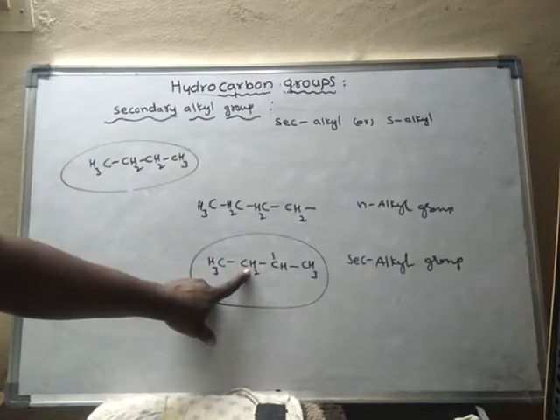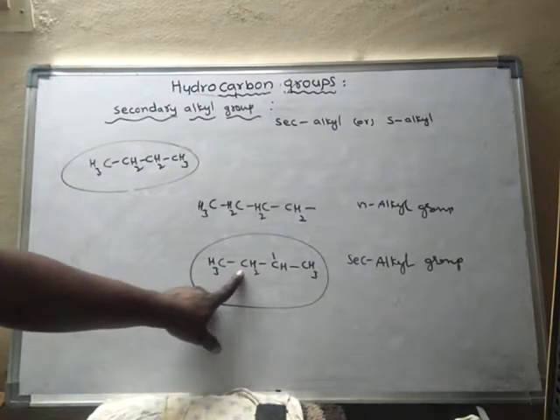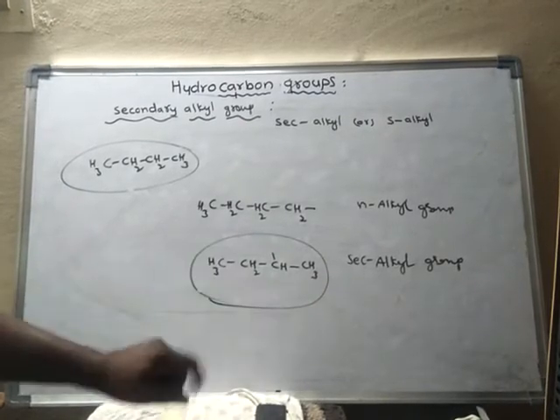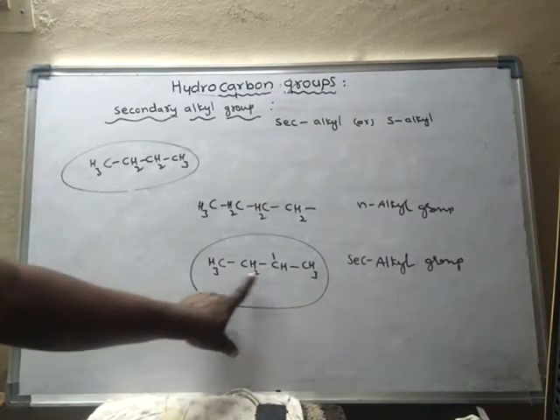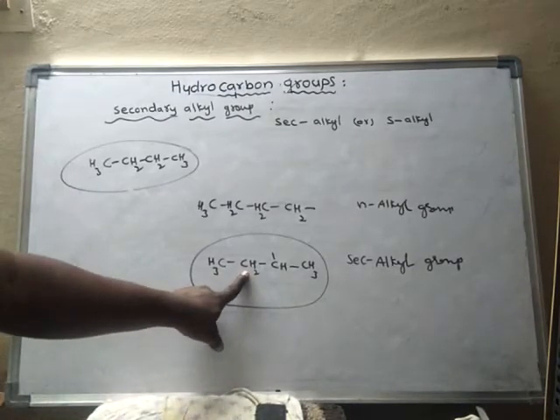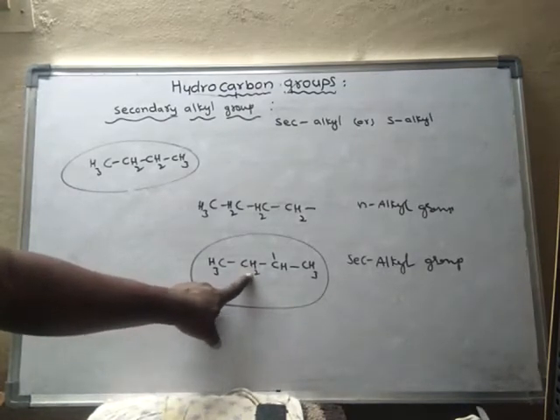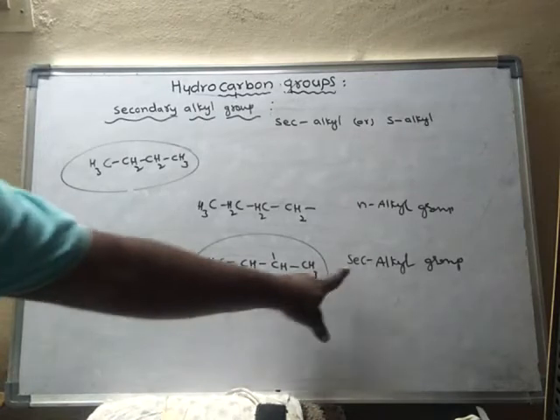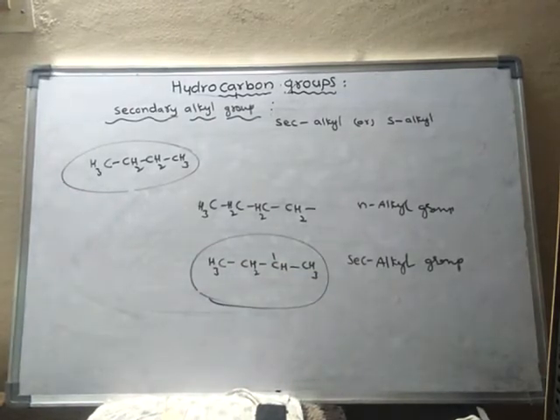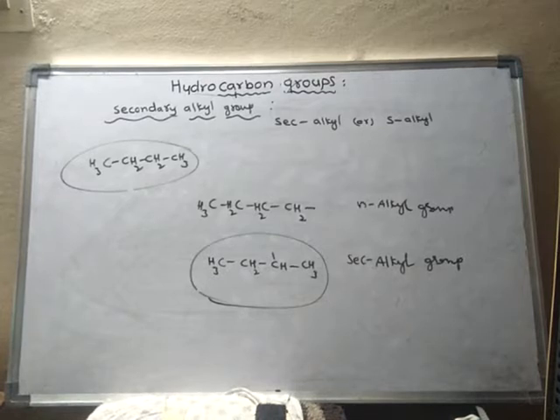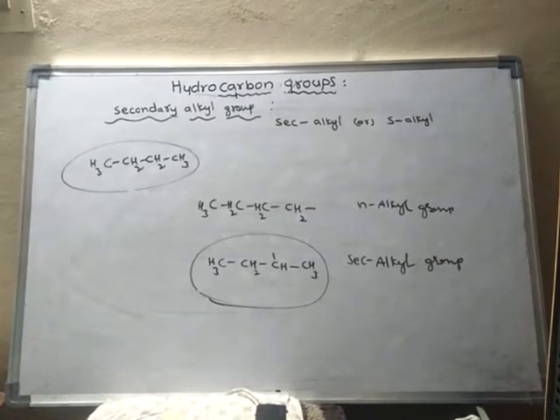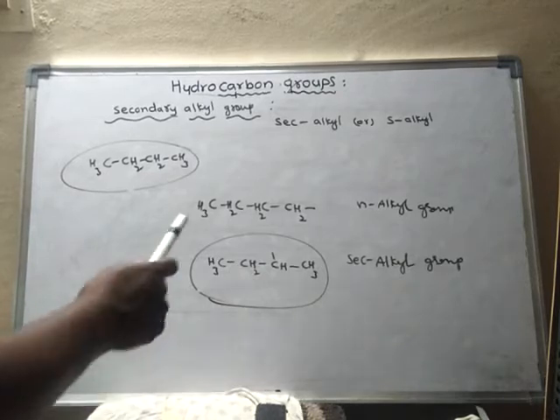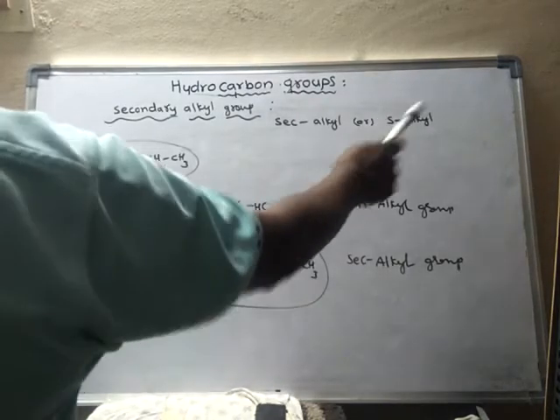We may remove this hydrogen also, because this is also a secondary carbon. As it is attached to two carbon atoms, it is said to be a secondary carbon. Hence out of these two, any hydrogen may be removed, and then also it is called a secondary alkyl group. If you remove one hydrogen atom from a secondary carbon atom of the alkane, it is called a secondary alkyl group, denoted by sec alkyl or S alkyl.